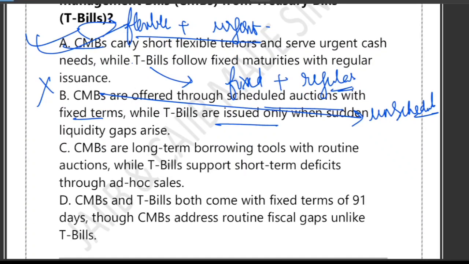So CMB are not long term. First of all, it says that CMB are long term. No, they are not long term. CMB are short term. They are very short term. So that's why C is wrong.